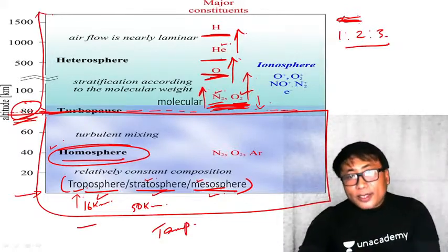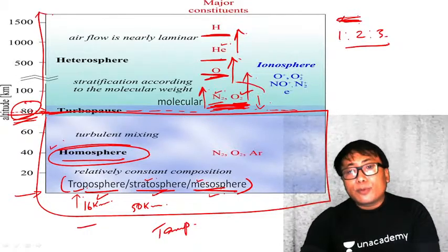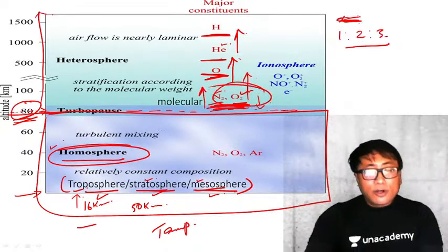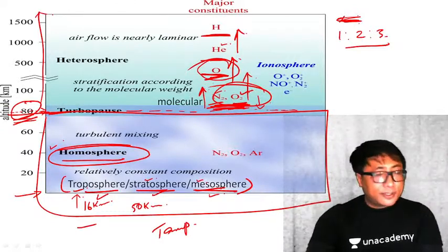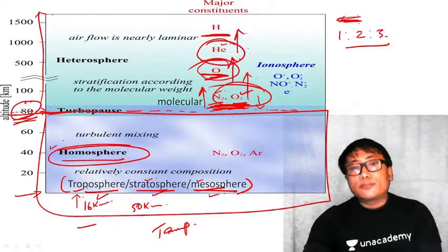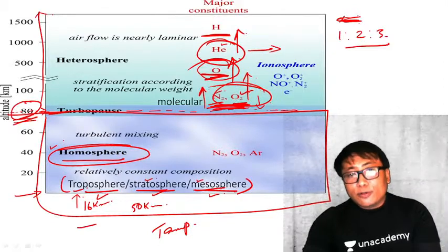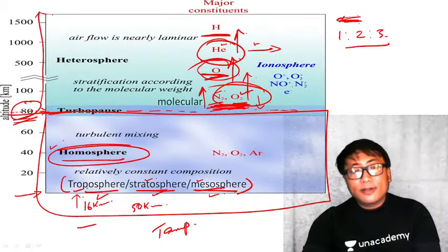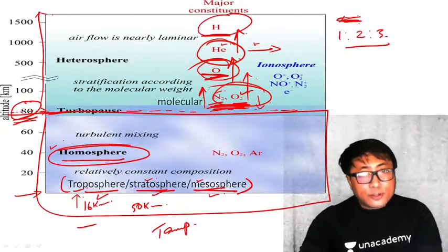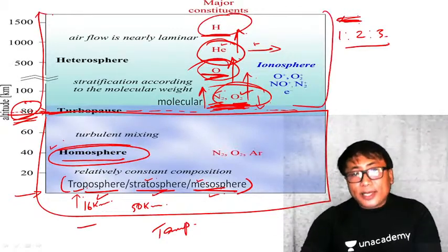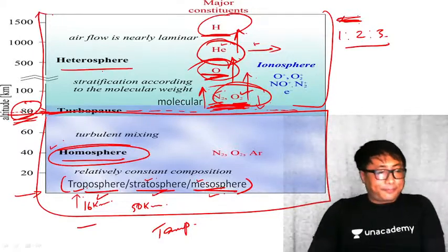In the lower part, the atmosphere mostly consists of nitrogen and oxygen molecules. Above, oxygen atoms. Above, helium. It is more in this region, helium. You will not find molecular oxygen at this level. And as you go up, you have hydrogen. Clear? So this particular upper layer is known as the heterosphere.